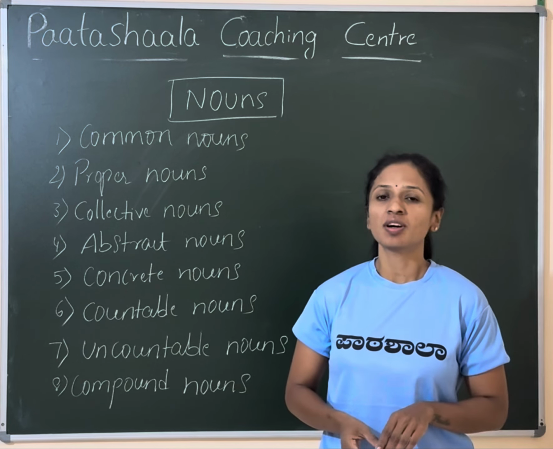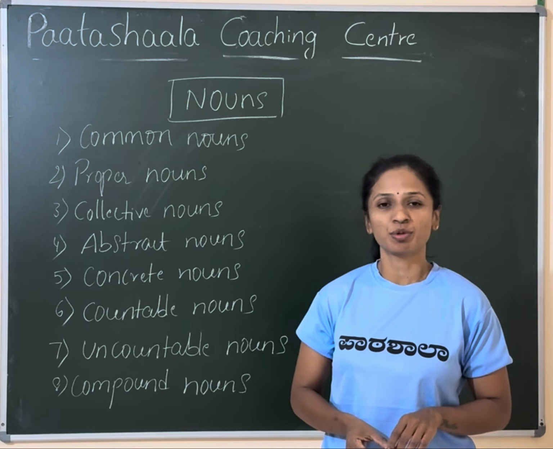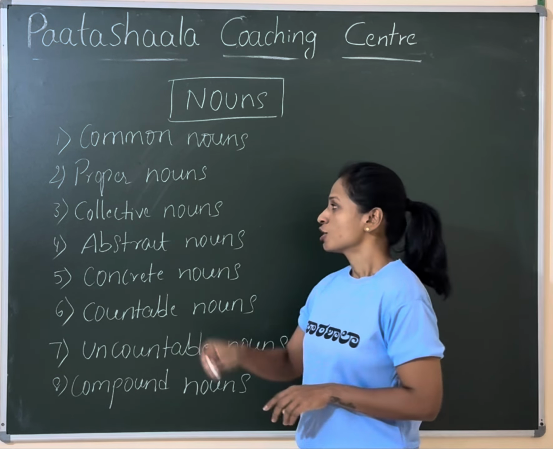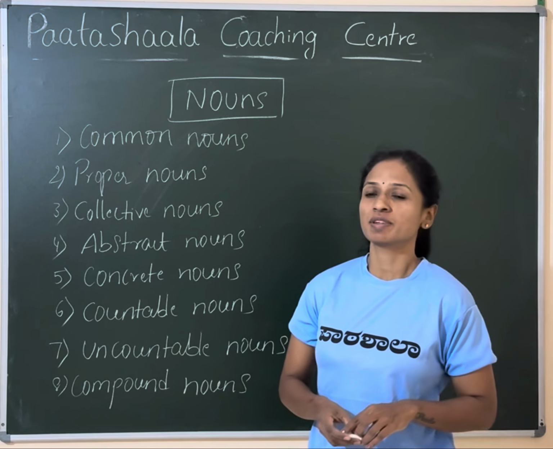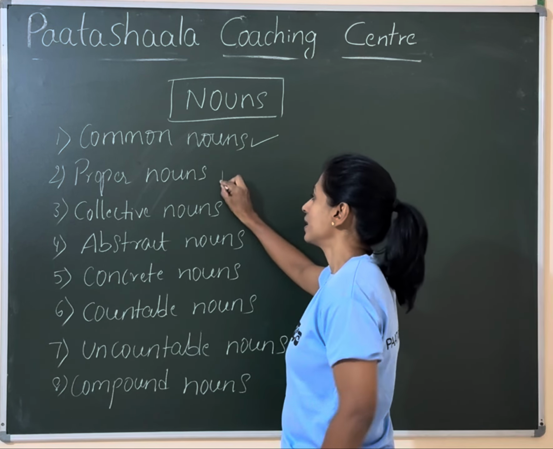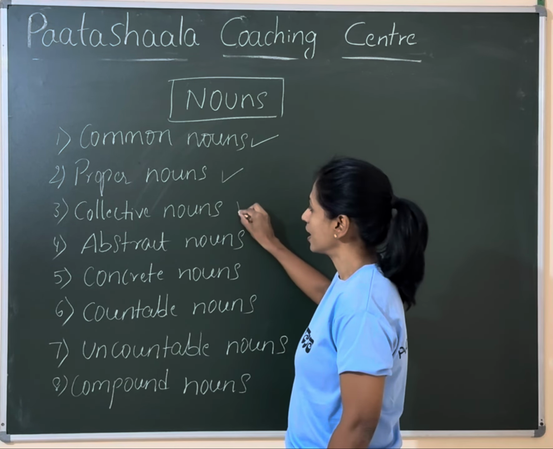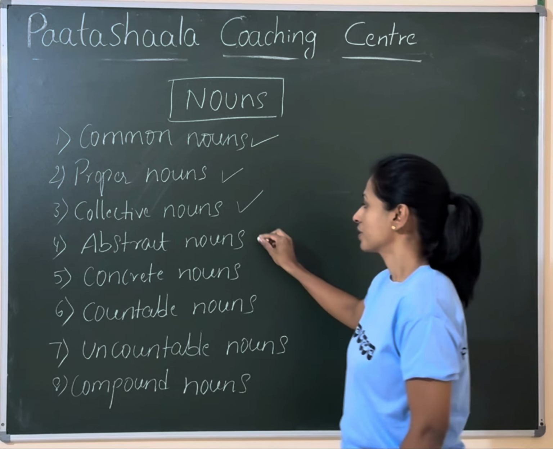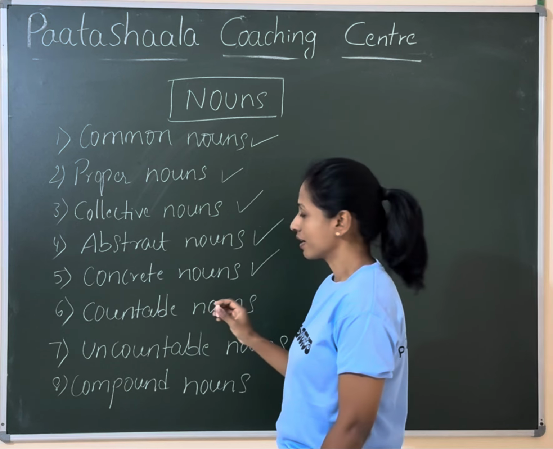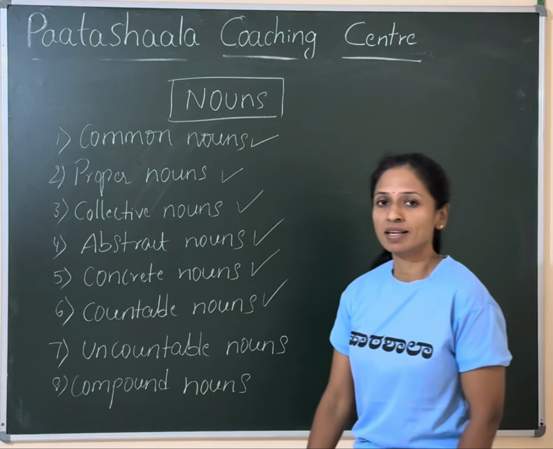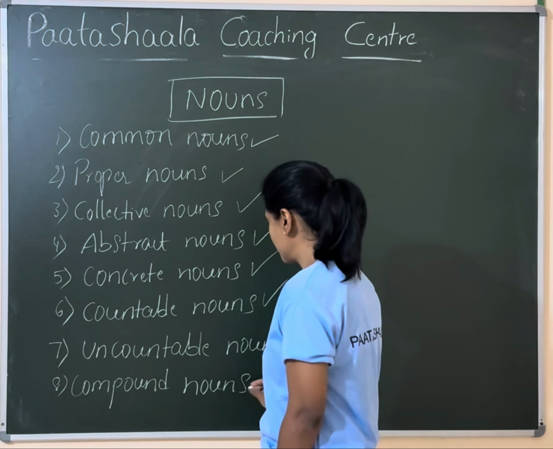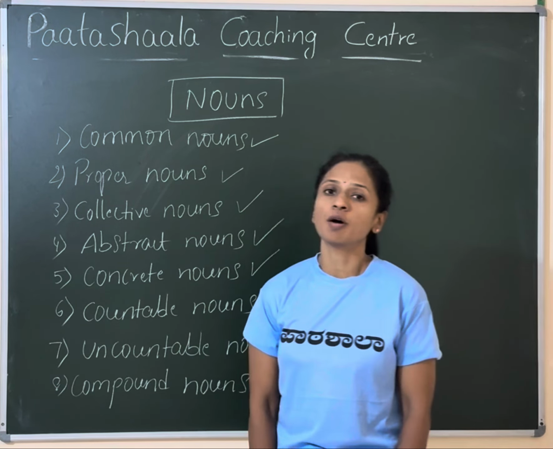In this video, I'll give you a detailed explanation about nouns and their types one by one with easy examples. These are the different types of nouns we're going to study. The first one is common nouns, second one proper nouns, third one collective nouns, the fourth one abstract nouns, fifth one concrete nouns, the sixth one countable nouns, seventh one uncountable nouns, and the last one compound nouns.